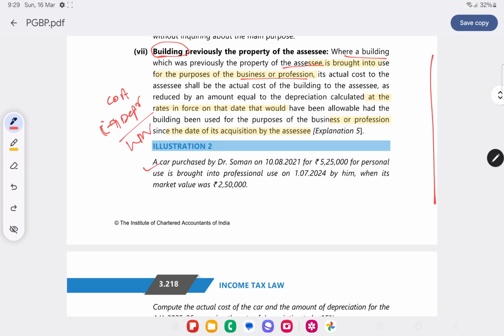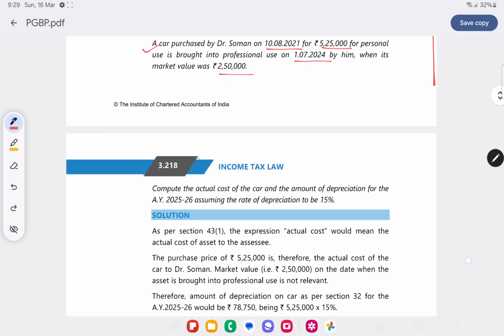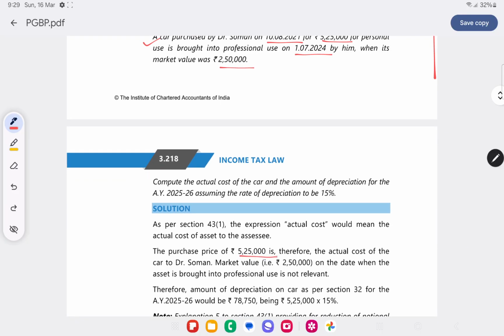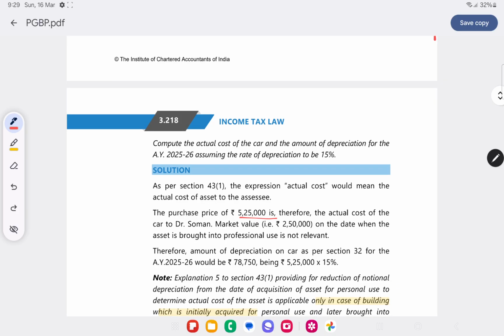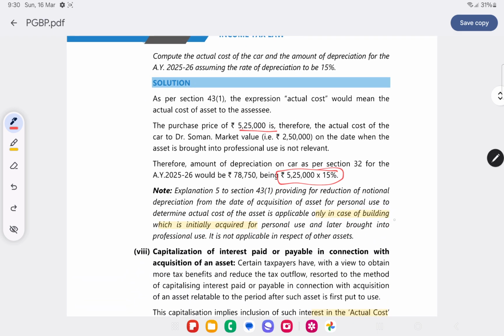For example, a car is purchased on 10th August for 5,25,000 for personal use, and is brought to professional use on 1st July 2024 by him, when its market value is 2,50,000. So what will be the cost of asset? Here the cost of asset will be 5,25,000 reduced by notional depreciation only in the case of building. So here we are directly applying the 15% on 5,25,000 only in case of building.